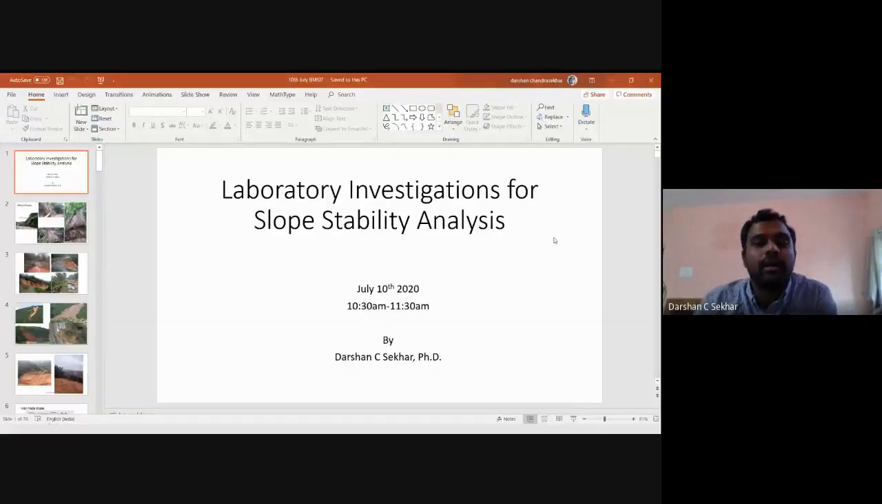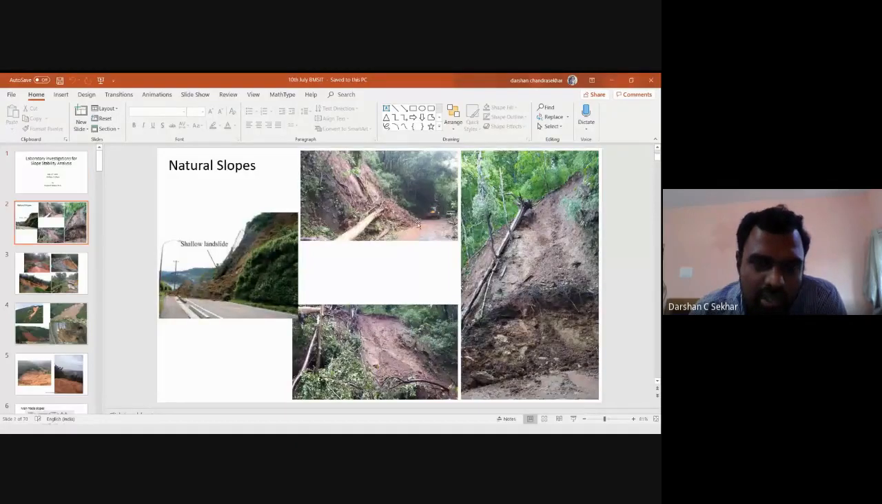Here, what is this slope analysis, and how is the lab investigation going to help in slope stability analysis? That is what we are trying to find out. In this case, if you can observe, there are two kinds of slopes: one is natural slopes, the other is man-made slopes.